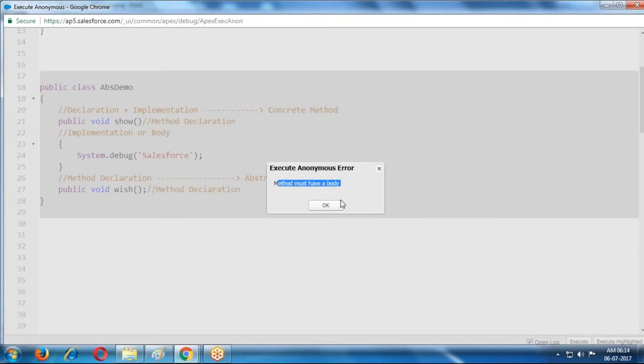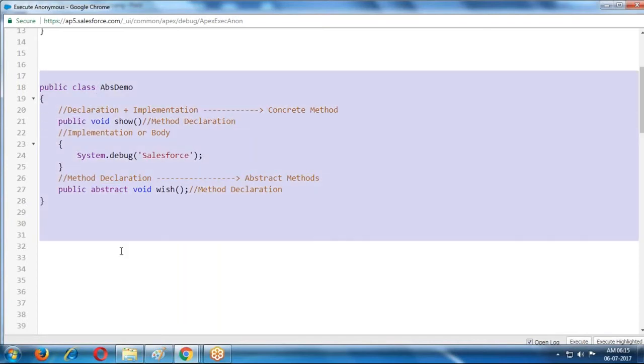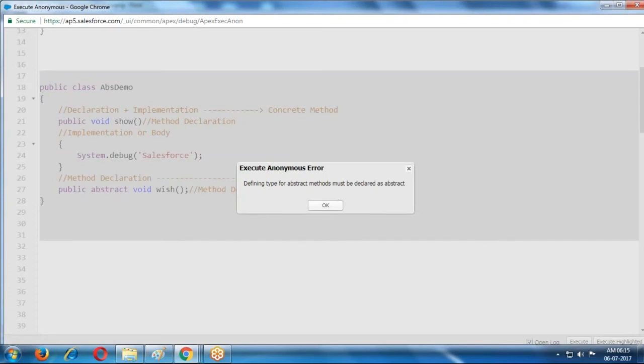But there is one more way provided. If you are not providing any body, in that case you declare the method as abstract. We are intimating to the system that this is an incomplete method, so leave the implementation for child classes, just allow it to compile. This is only a declaration, there is no implementation. In this case, your concrete class cannot allow it. So you must declare the abstract method as abstract.